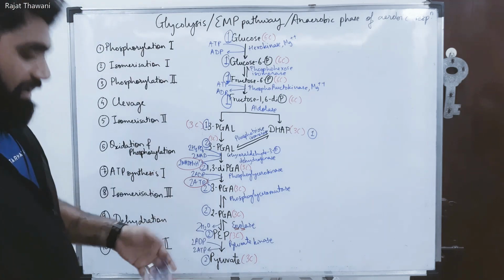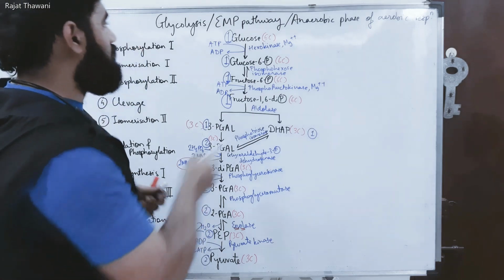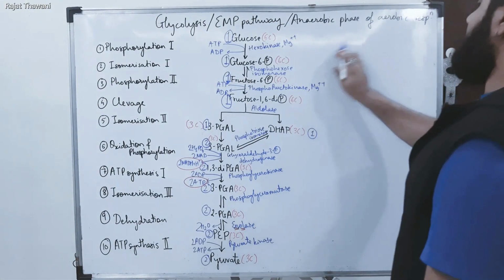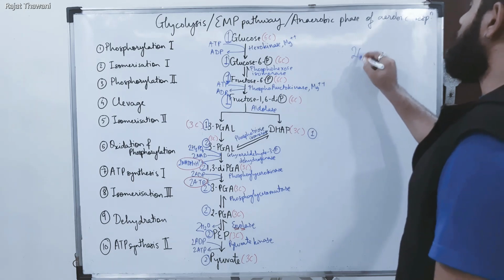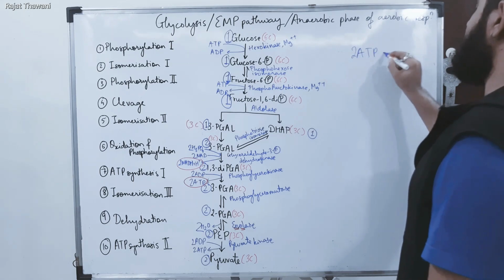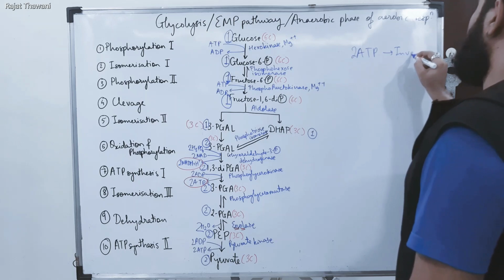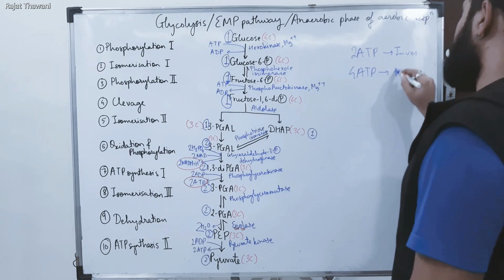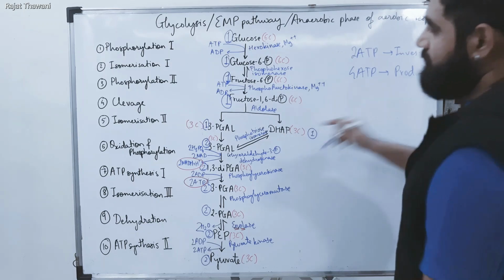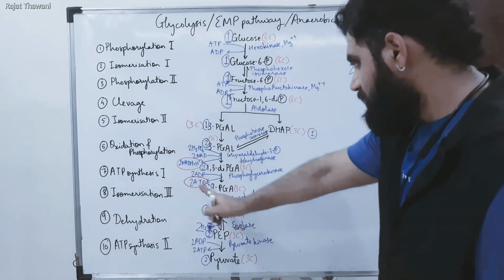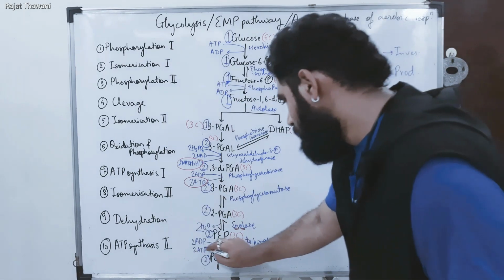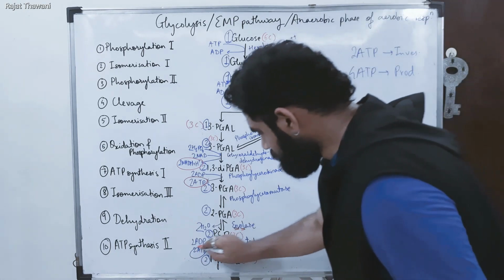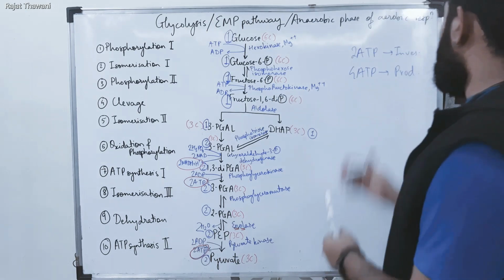So this is how. So net gain, if I calculate for glycolysis, you will observe that 2 ATPs invested, 4 ATPs produced. See, 2 ATPs invested here and 2 ATPs produced here, sorry, so 4 ATPs produced.